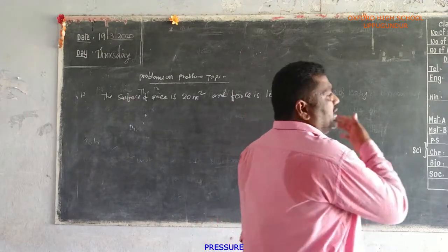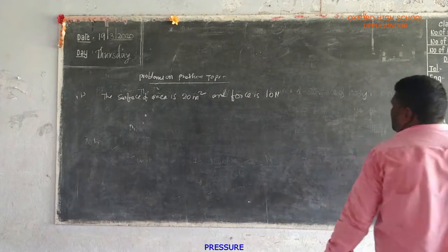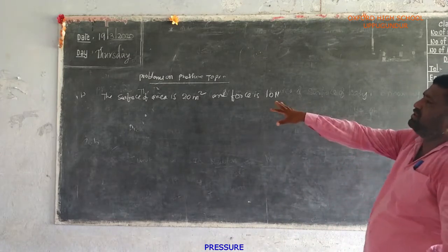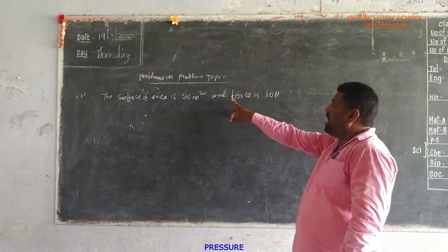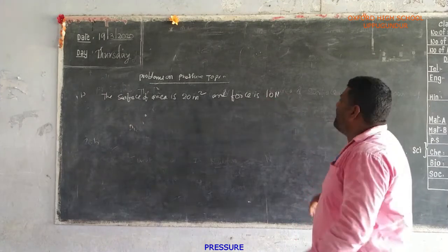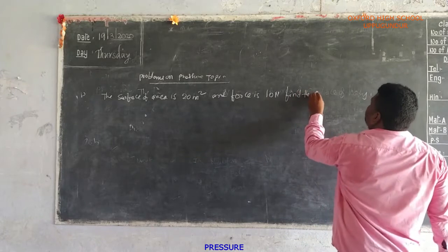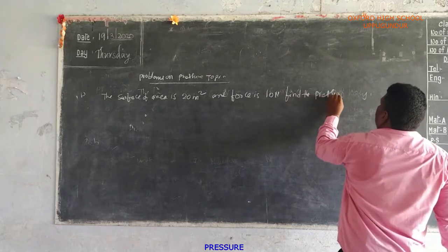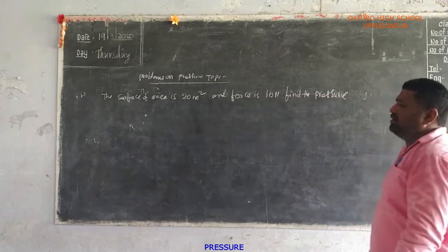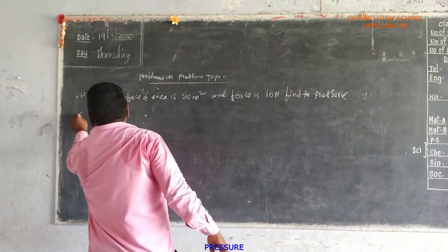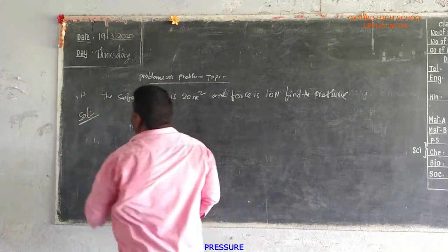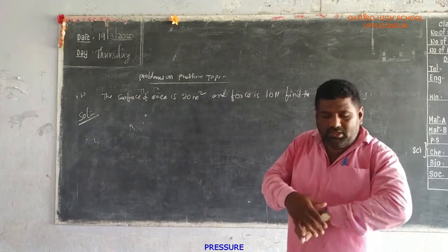Generally, the SI unit of force is newtons. The surface area is 20 meter square and the force is 10 newtons. Find the pressure. Okay, now the solution of this problem. First, given data.